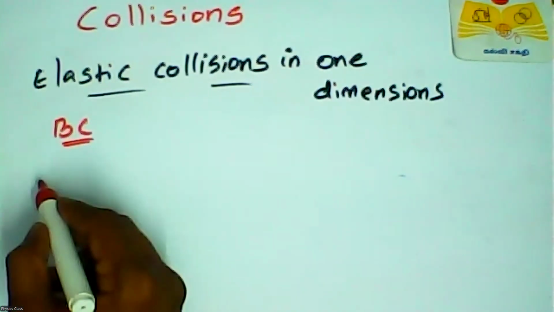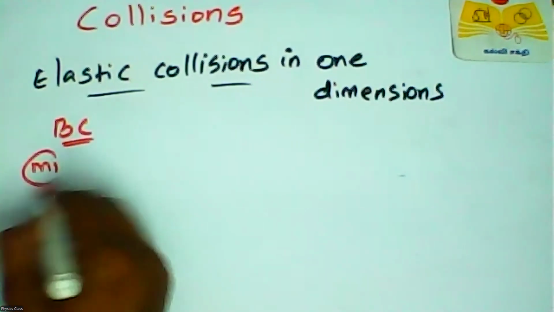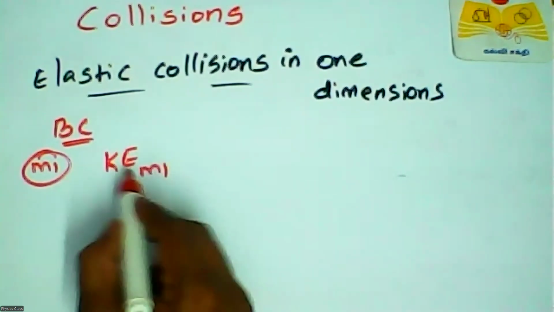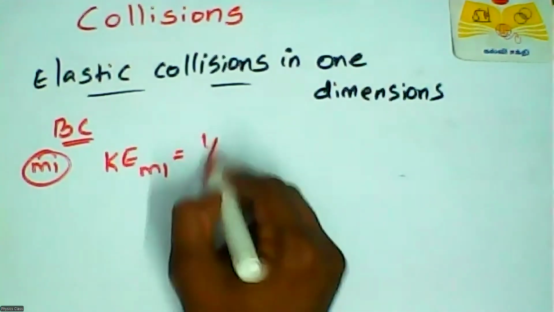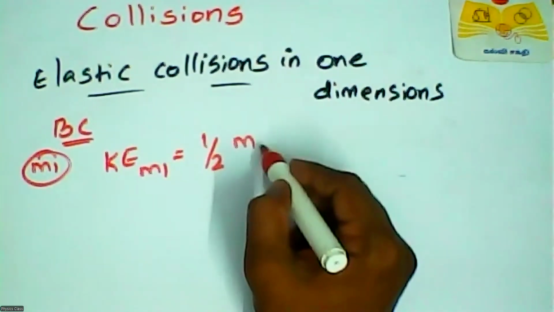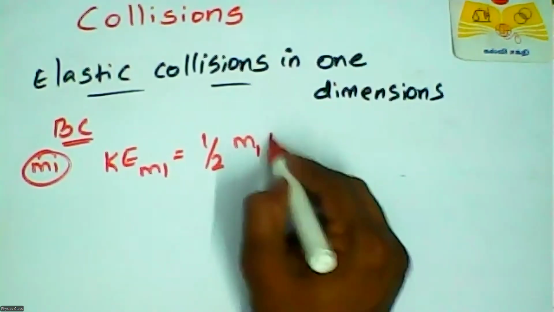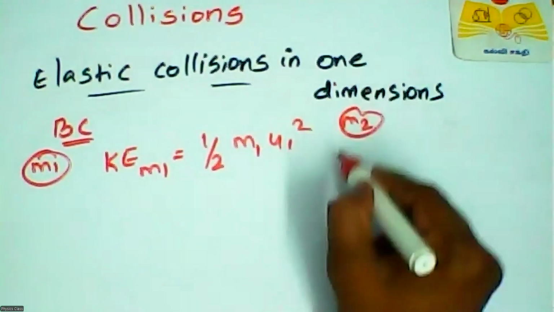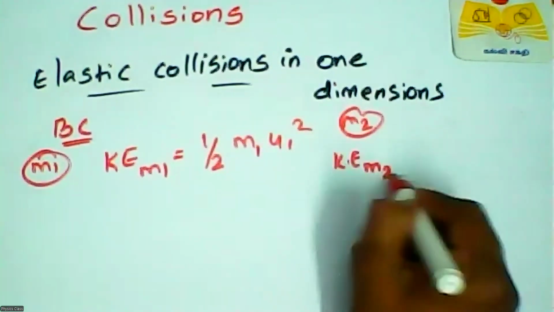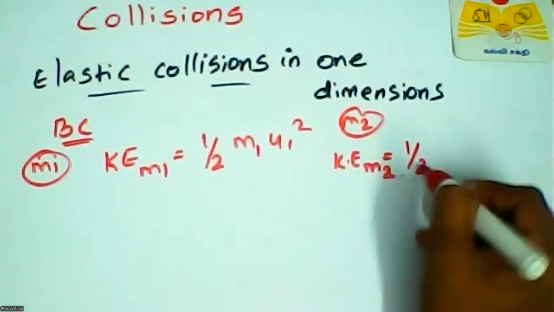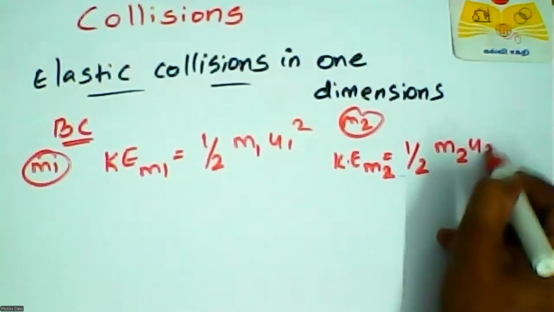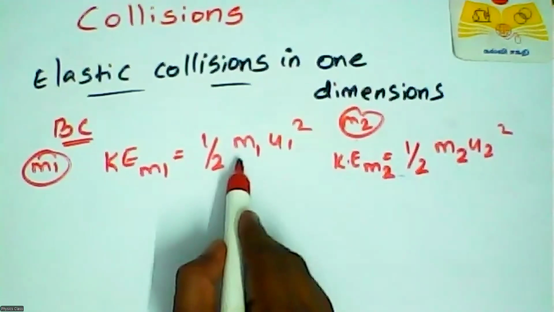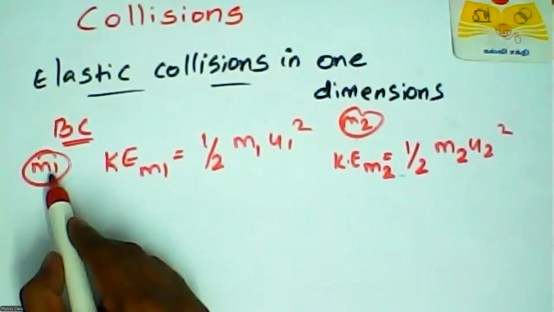Before collision, the kinetic energy of mass m1 is half m1 u1 square. For the m2 object, the kinetic energy is half m2 u2 square. This is the kinetic energy before collision for each object.